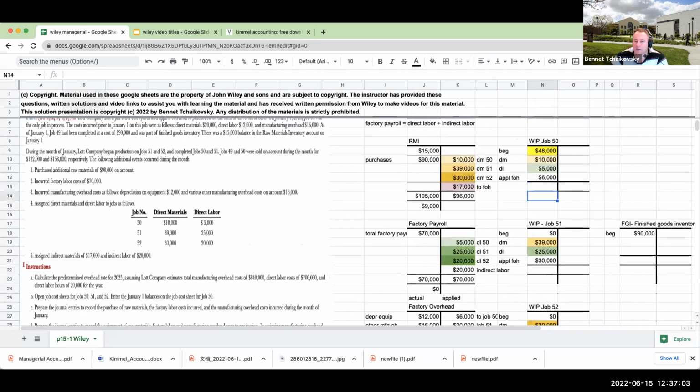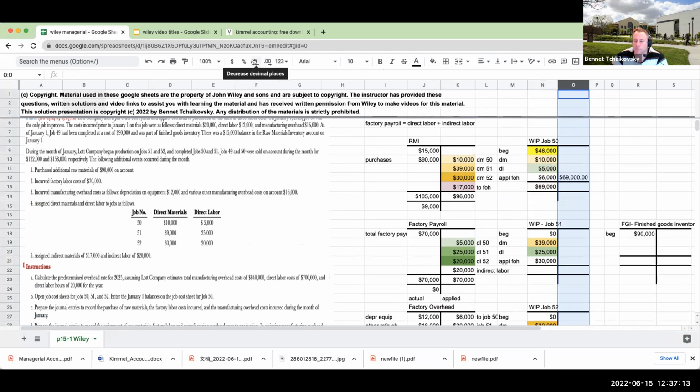What does that mean? That means that these jobs can no longer stay in work in process. So I'm going to have to remove these jobs and put them into finished goods inventory. The beginning was job 49, and job 50 right over here is at 69,000. This is now going to go to 0. Job 51 was also finished.